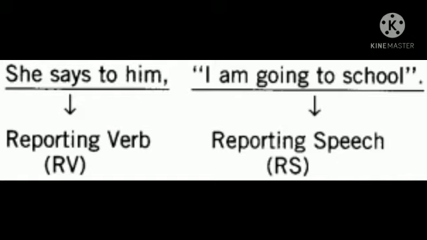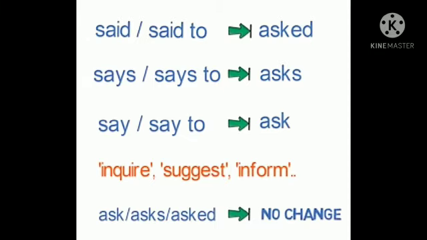Let us revise what are reporting verb and reported speech. In the example, you can see it is written, she says to him. This is the reporting verb. And I am going to school, that is in the quotation marks, is the reported speech. Now, in interrogative sentences, when we change direct speech to indirect speech, there are certain changes in the reporting verb.